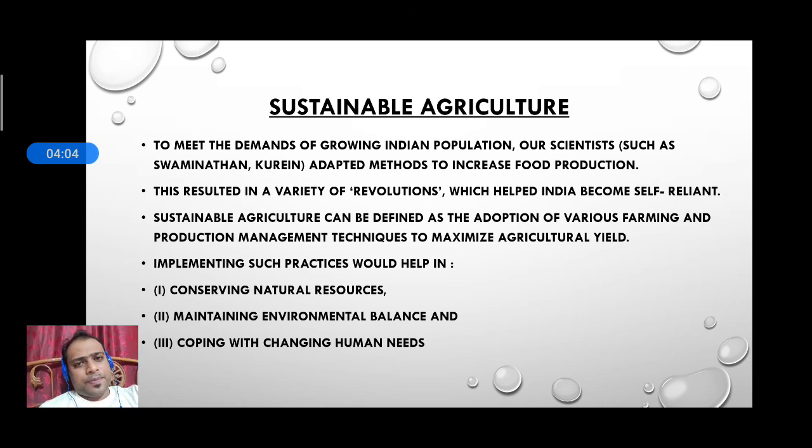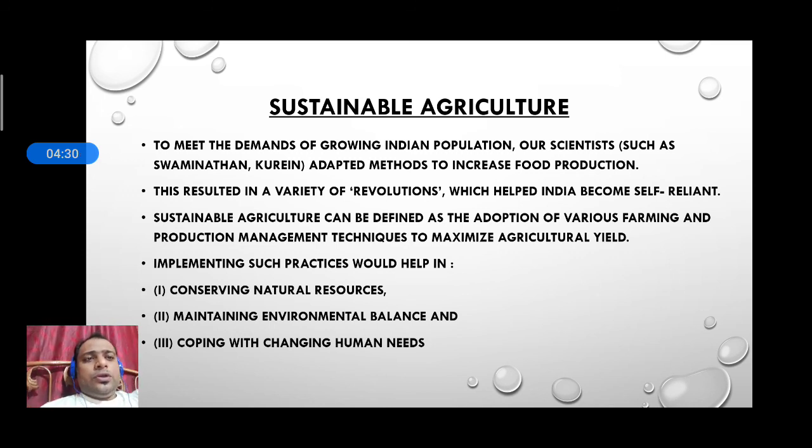At the time, we had very limited resources for food, and the population was increasing day by day. So this was a huge challenge in front of us. Many scientists came forward and gave ideas on how to produce more food, especially staple food.